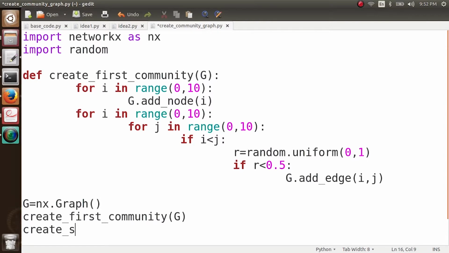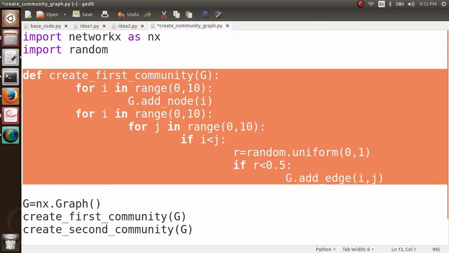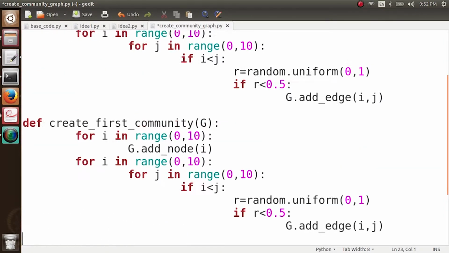Similarly, I create my second community, create_second_community. And I'm sure that you know that the code is going to be the same except for the numbering of nodes. So we can just copy paste this code here, and I know that my nodes are now going to run from 11 to 20, right? So from 11 to 20, and here also 11 to 20, and here also 11 to 20. Everything is done.